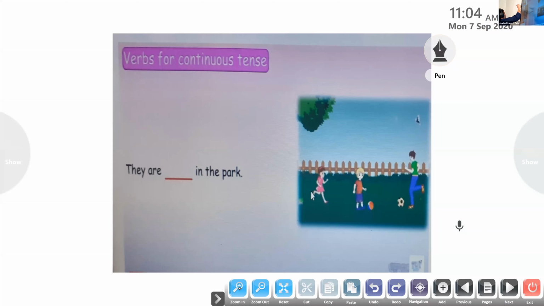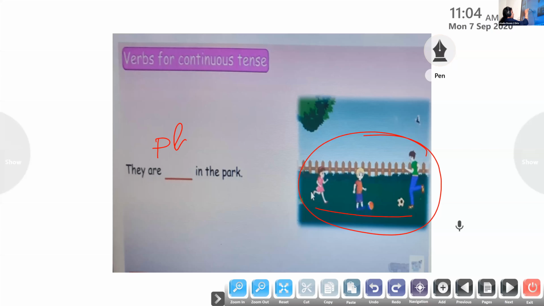Okay, Heaven, do this for me. Unmute it quickly. Unmute it, Heaven, and do this for me. Read it quickly. They are dash in the park. Okay, so what do we have to write there? The action is still going on here. What are the children doing in the park? Playing. Very good, Heaven. It is playing.